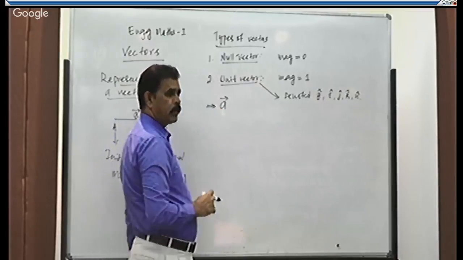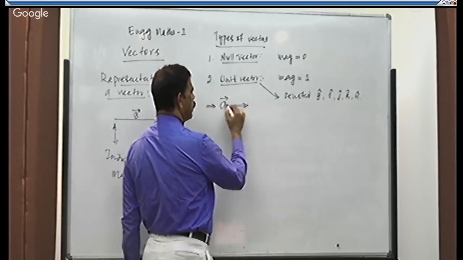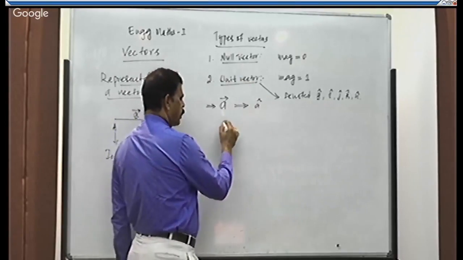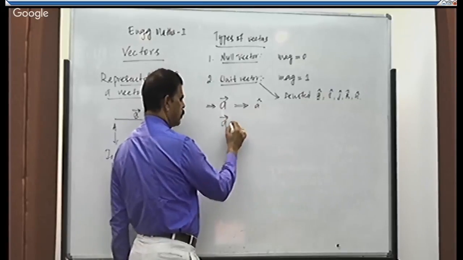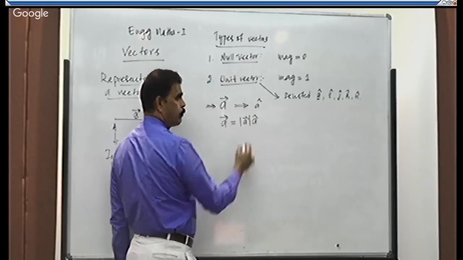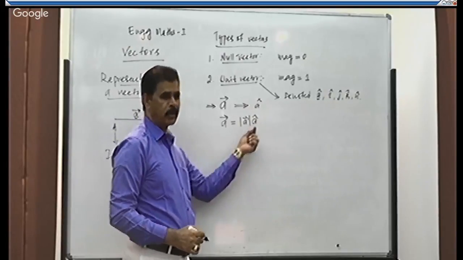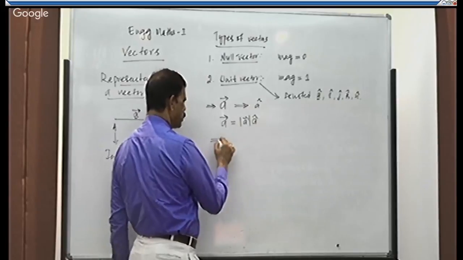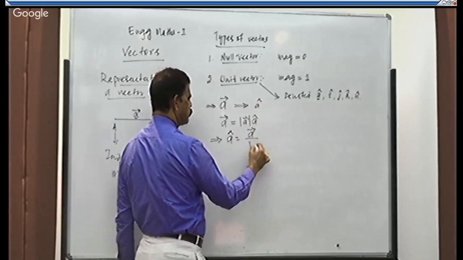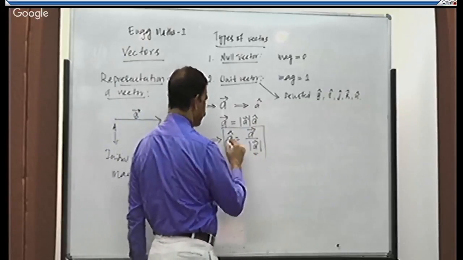Let us take a vector A. Along the vector A, there will be a unit vector, that is A cap. So a vector is always equal to its magnitude times its unit vector. Therefore, from this we can write: unit vector is equal to vector A divided by its magnitude. So it gives you the expression for unit vector.